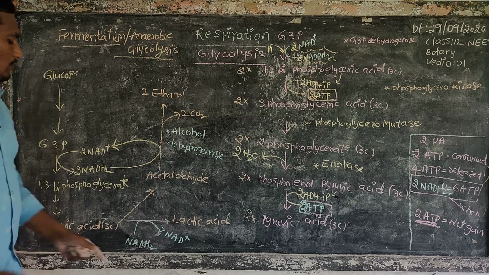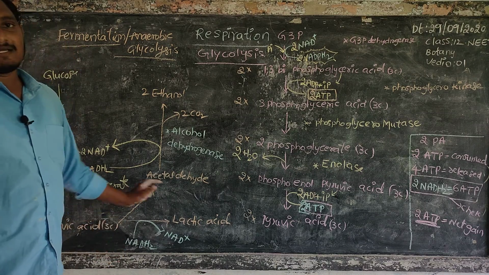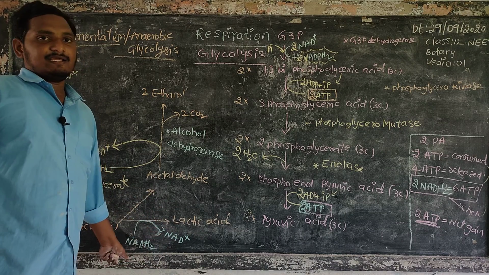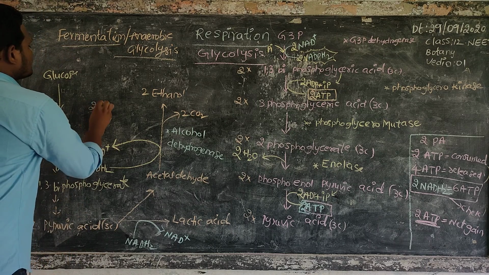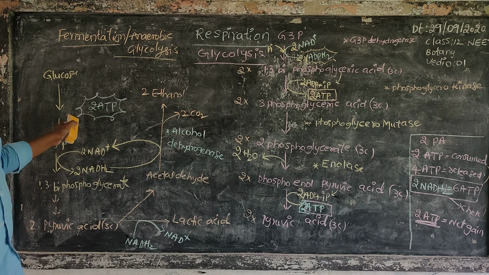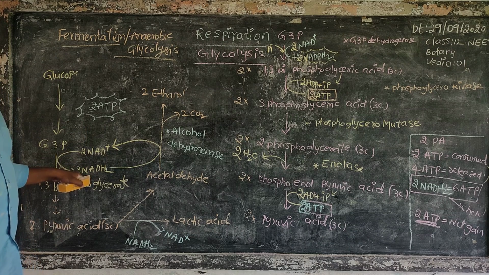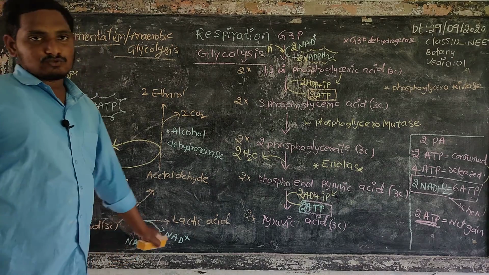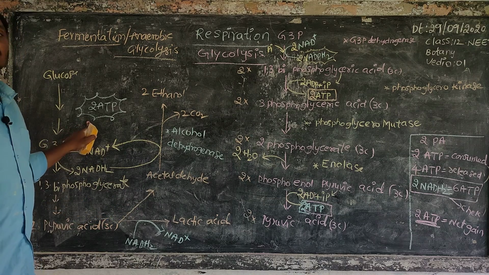Here also no NADH2 formation. That NADH2 only again changes into NAD plus. That's why we do not get any NADH2. In this process only 2 ATPs we get. Only 2 ATPs, not any NADH2. Here NADH2 is formed, but it is again used up. So we do not get any NADH2, but only get 2 ATPs.